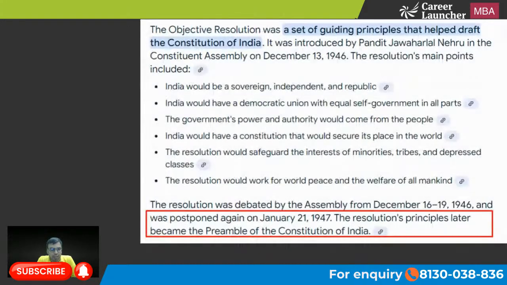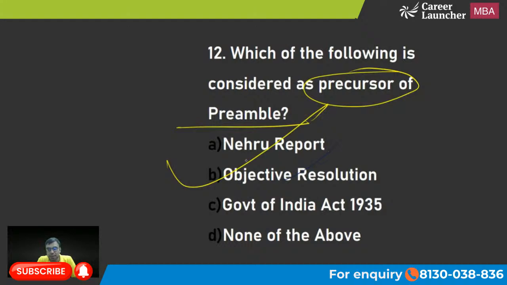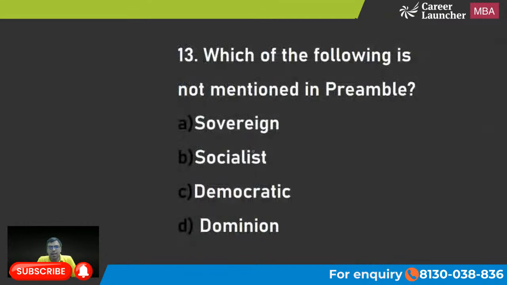Yes, Harshit, very good. It was a set of guidelines brought in 1946 by Jawaharlal Nehru in the Constituent Assembly, which talked about a sovereign independent republic and a democratic union. है ना? So these things were talked about, and these ideas later on were incorporated in what we call the preamble. So B is the right answer. Let's move on to the next one.